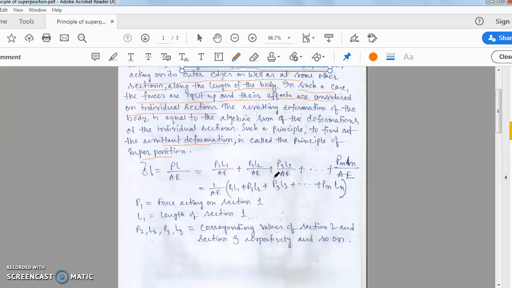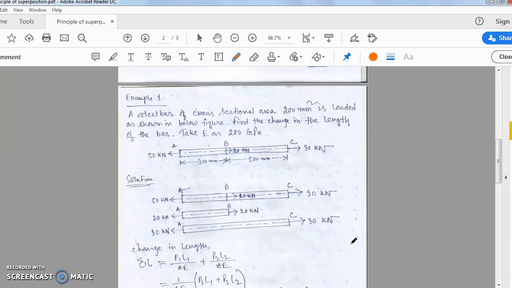So that is why PL by AE equals P1L1 by AE plus P2L2 by AE plus PnLn by AE, if there are n number of sections in total. That means we take 1 by AE common, so P1L1 plus P2L2 dot dot dot PnLn. P1 is the force acting on section 1, L1 is the length of section 1, and P2L2, P3L3 are the corresponding values of section 2 and section 3 respectively, and so on.